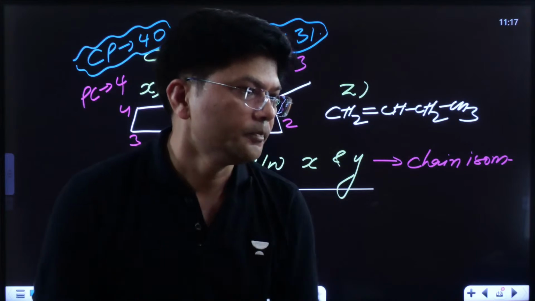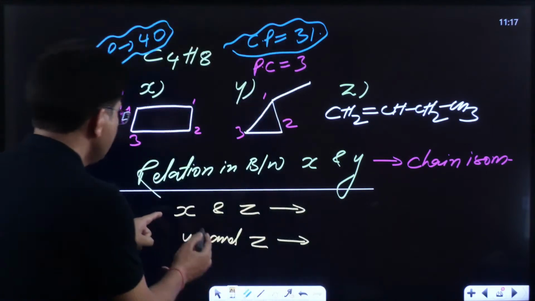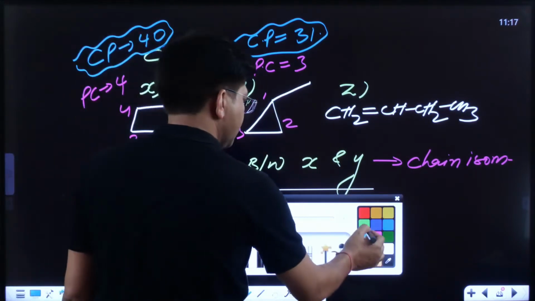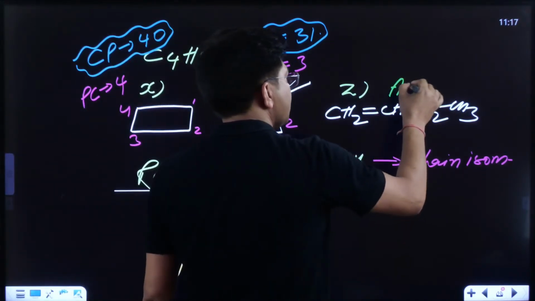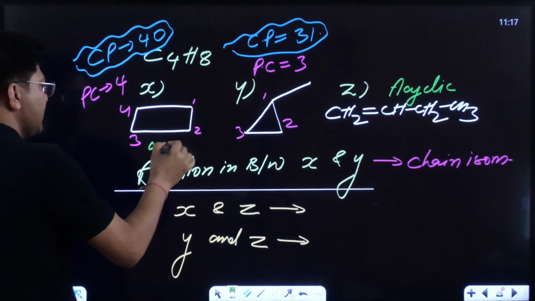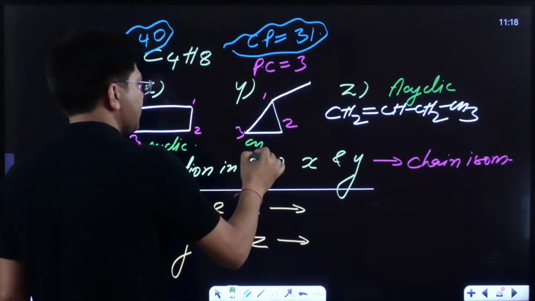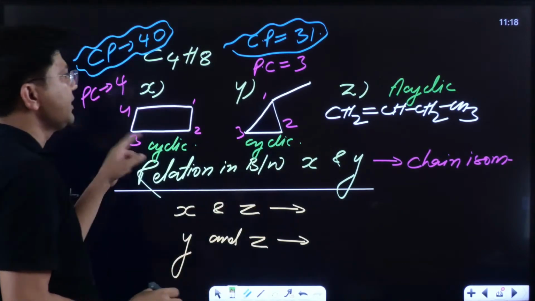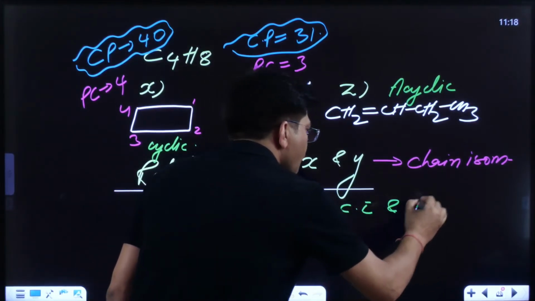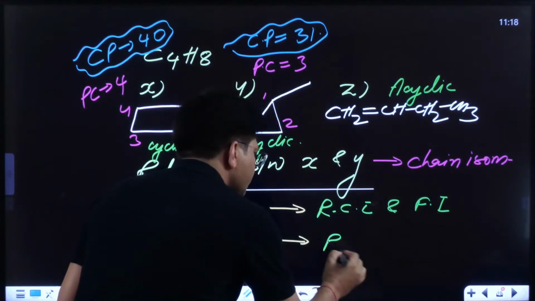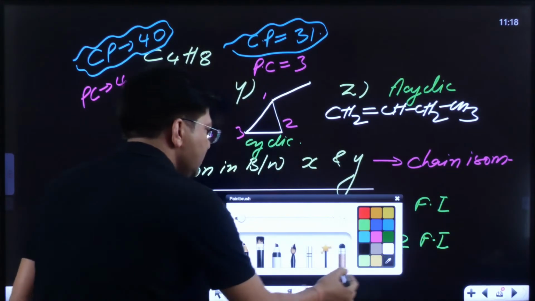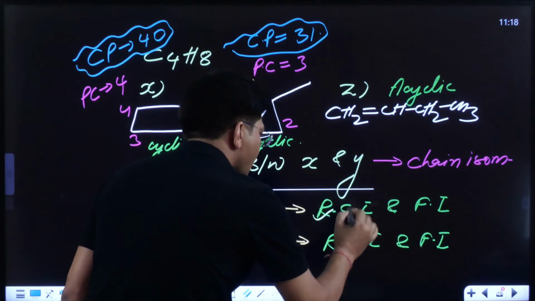So see, this is acyclic, not cyclic. These two are cyclic. So when they are cyclic and acyclic, we'll say they are RCI as well as functional isomers. If we want to give priority, then definitely priority should be given to RCI.